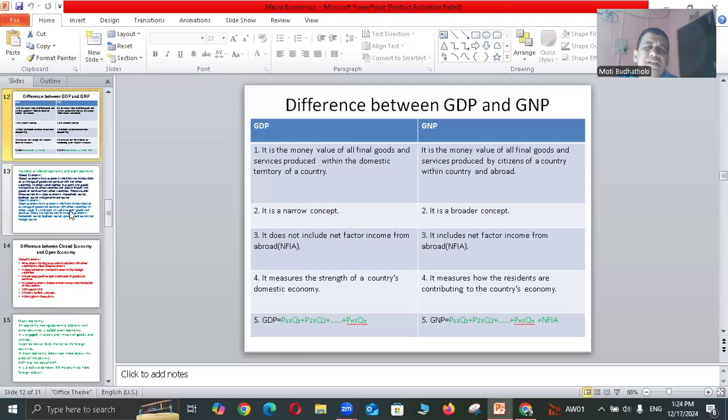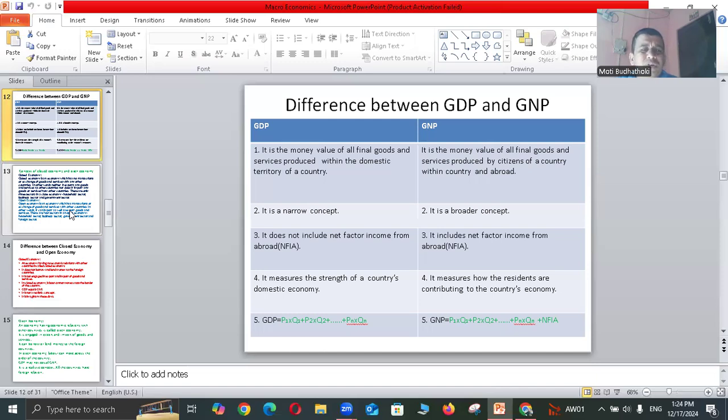GDP is a narrow concept because it gives the boundary of the national territory, and GNP is a broader concept because it includes all the income made by citizens all over the world. GDP does not include net factor income from abroad, NFIA.